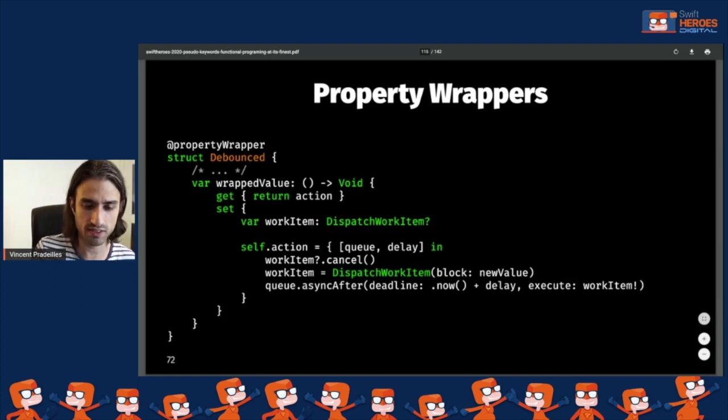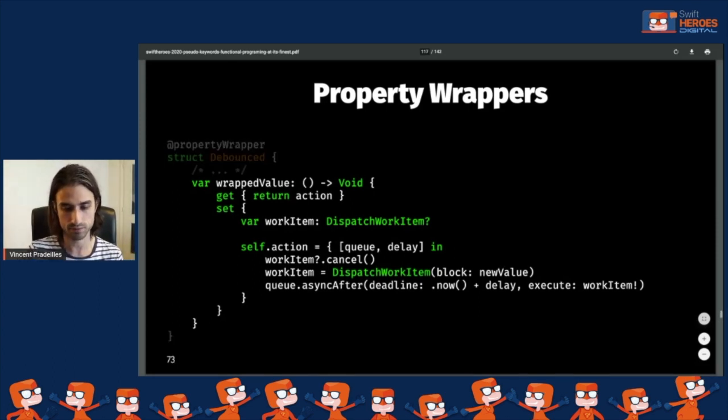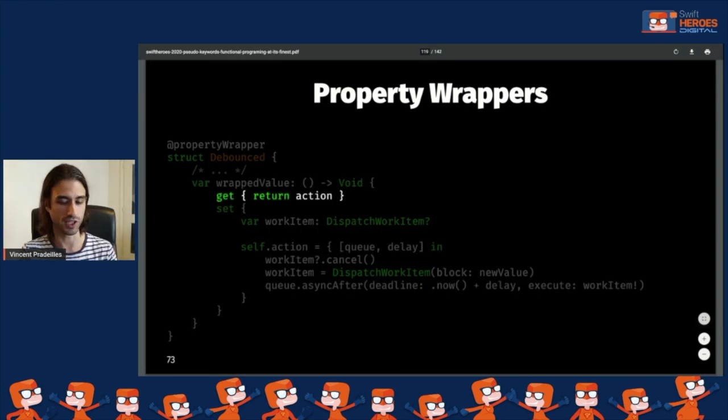So let's implement it. So wrappedValue, it's a property. So here it's a computed property. And this is where we implement the logic that the compiler will be calling seamlessly for us when we use the property that is wrapped with the property wrapper. So computed property, we need to give it a getter and a setter. So the getter is pretty easy. We just return the action.